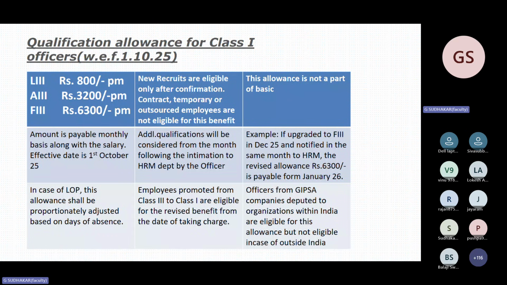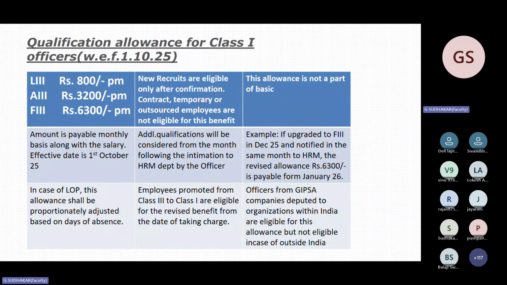Suppose you have already possessed a Fellowship and have not intimated the HR department or your concerned office, do it immediately so that you will get it from January at least, because now it is December. If you inform your HR department, they will include your name and allowance from January. And the fourth important point is, in case of LOP, this allowance shall be proportionally adjusted based on the days of absence. Very, very important. Sixth point, employees promoted from class 3 to class 1 are eligible for the revised benefit from the date of taking charge.